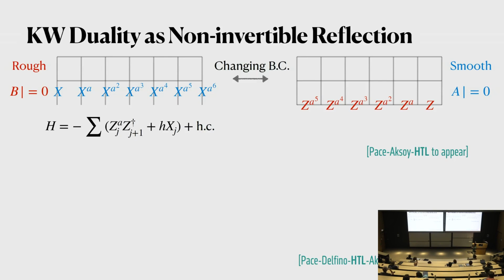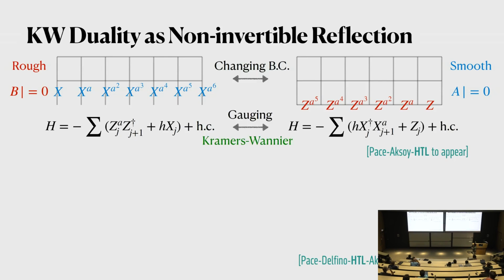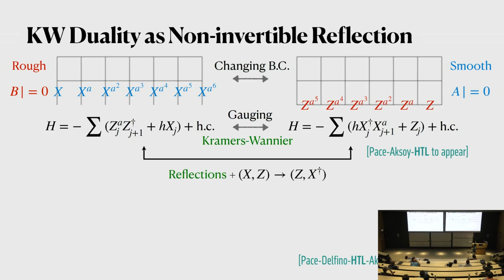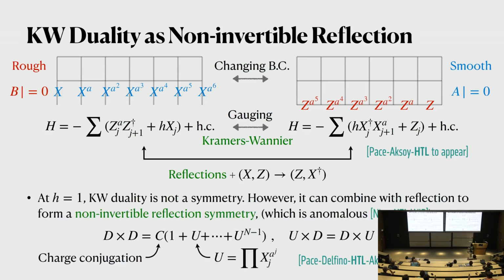And this Z, notice, has a different modulation. It's sort of like a reflection of the original symmetry that we have. Also, the Hamiltonian that we get from gauging is sort of the reflected version of the original Hamiltonian. And of course, we also have a change of basis. So what this is telling us is that even if we set h equals 1, the Kramers-Wannier duality, which is implemented by gauging, is actually not a symmetry of these models.